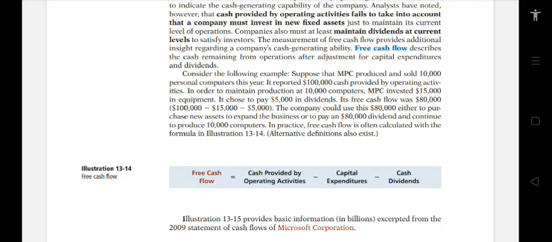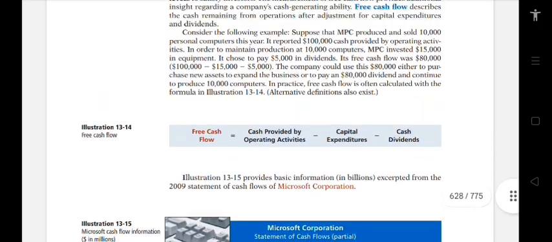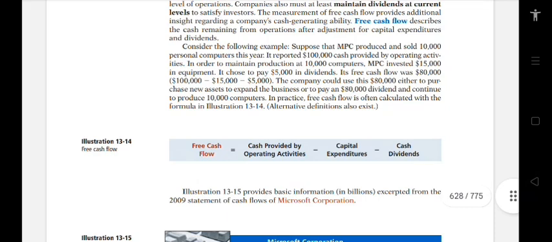Companies also must at least maintain dividends at current levels to satisfy investors. The measurement of free cash flow provides additional insight regarding a company's cash-generating ability. Free cash flow describes the cash remaining from operations after adjustment for capital expenditures and dividends.